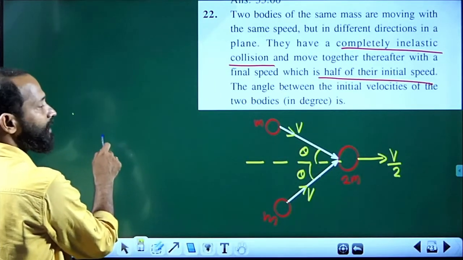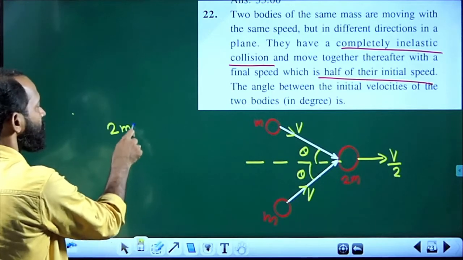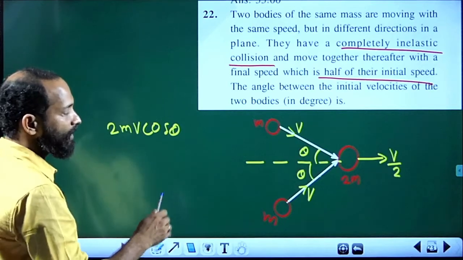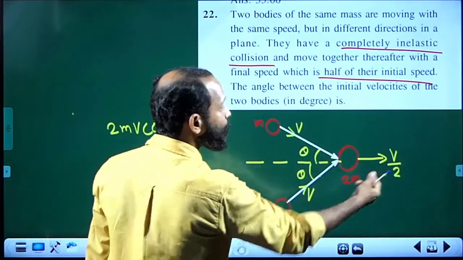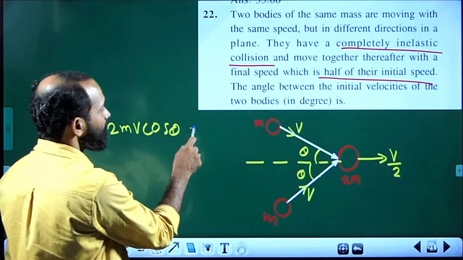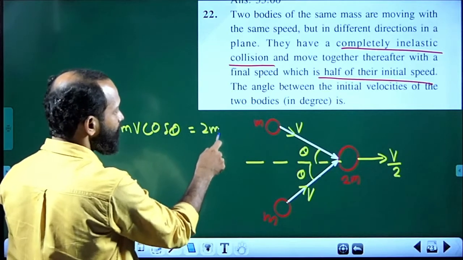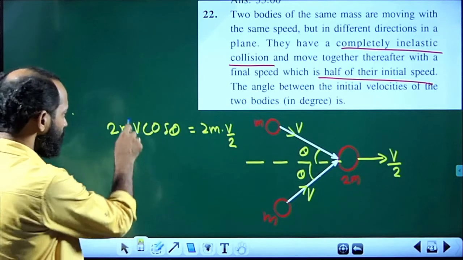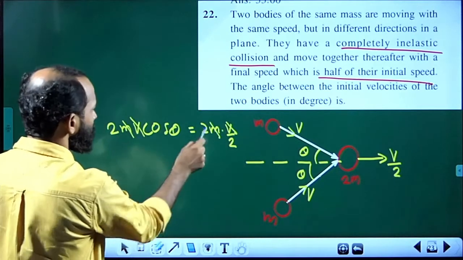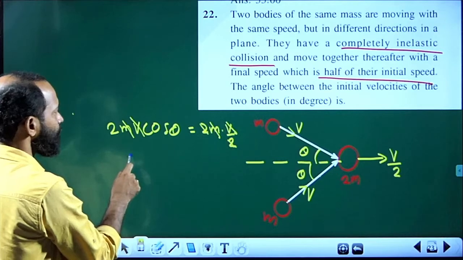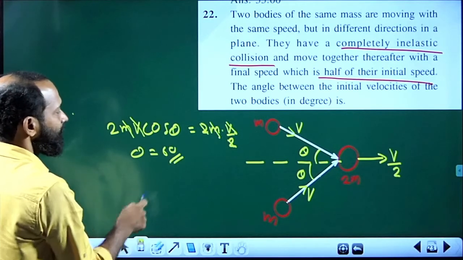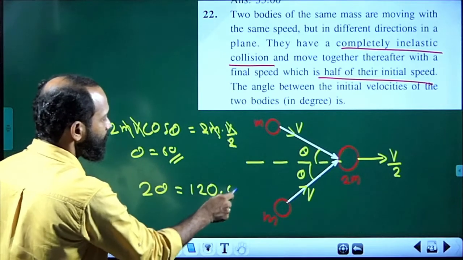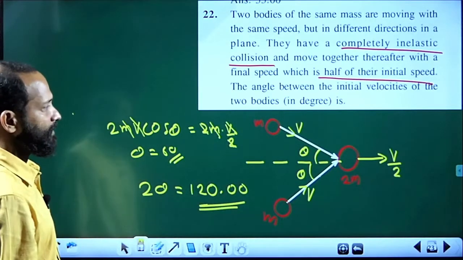So the total linear momentum before collision is 2mv cos theta. After collision, it sticks together and moves with a common velocity v by 2. That momentum is 2m multiplied by v by 2. Here v cancels, m cancels, 2 cancels, cos theta is 1 by 2, that means theta is equal to 60. Then 2 theta is equal to 120.00, which will be the correct answer.